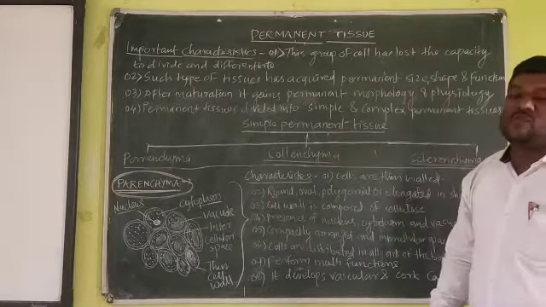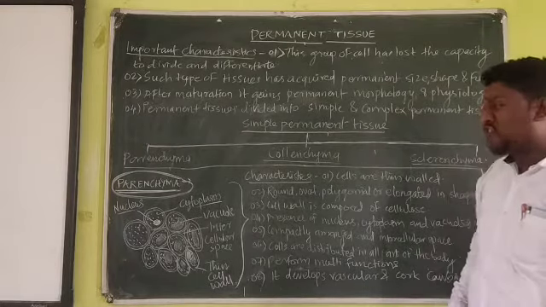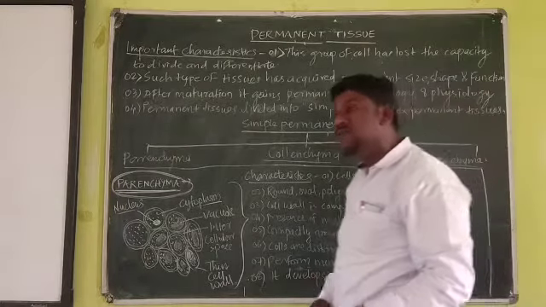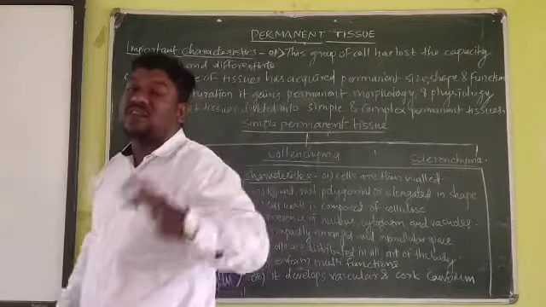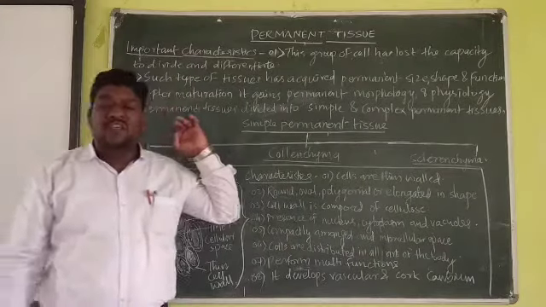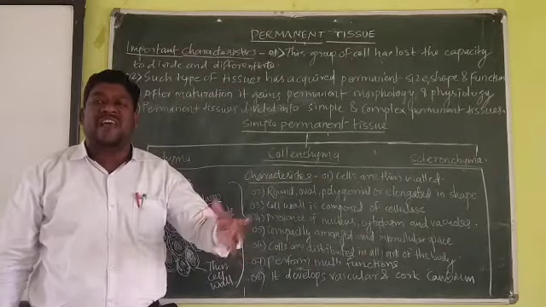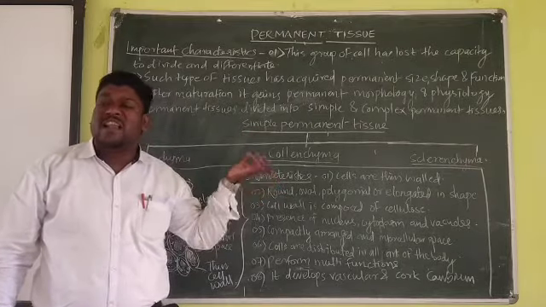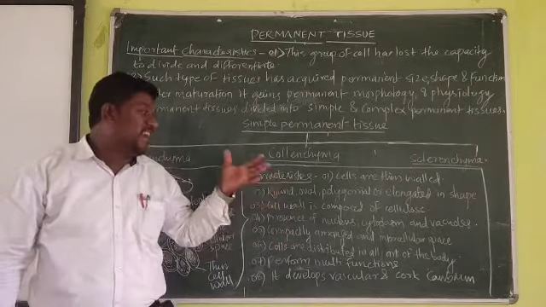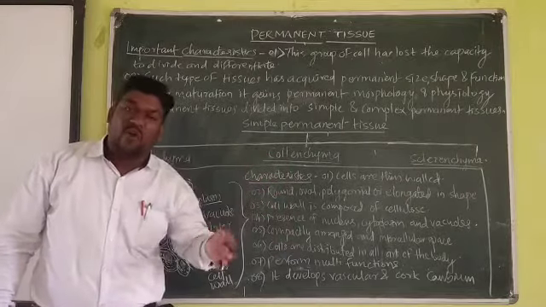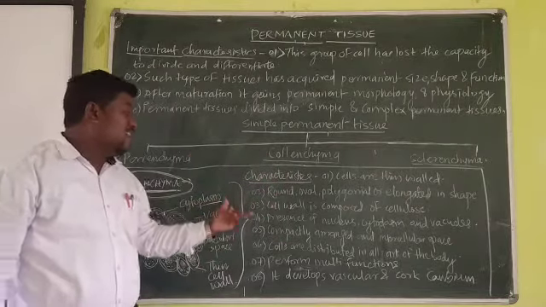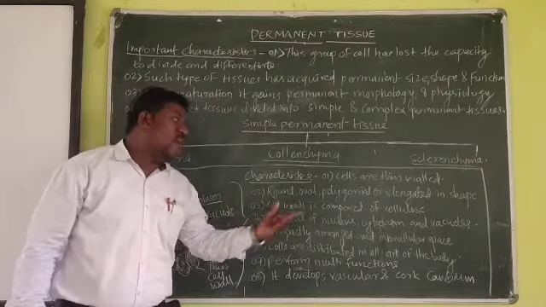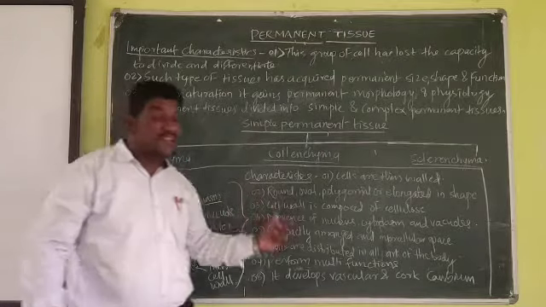If you have a question from 1 mark, what is the shape of the parenchyma tissue? Okay, or what are the shapes of the parenchyma tissue? In a single click, you have to remember that the parenchyma tissue may be spherical, round, oval, elongated, and polygonal. Got it? Third characteristic, that is the cell wall is composed of cellulose.